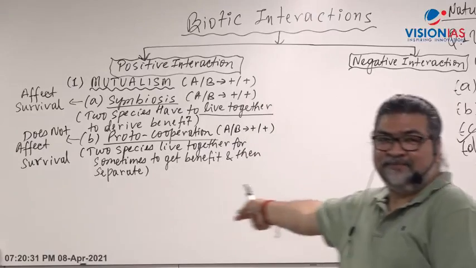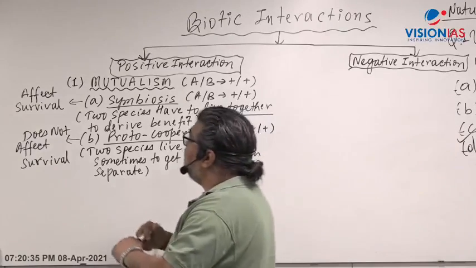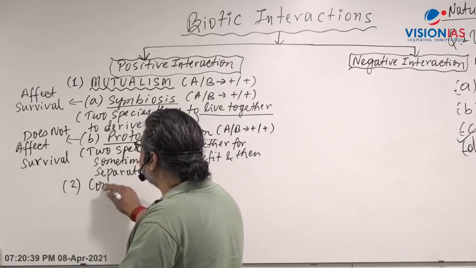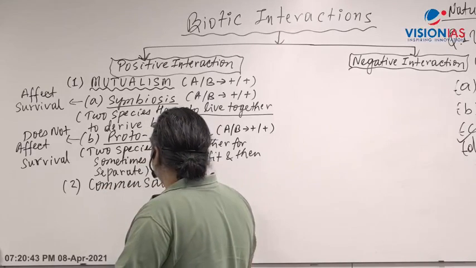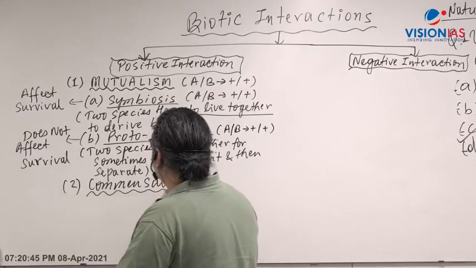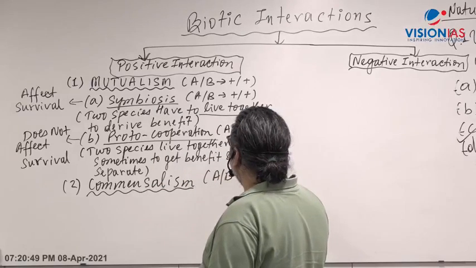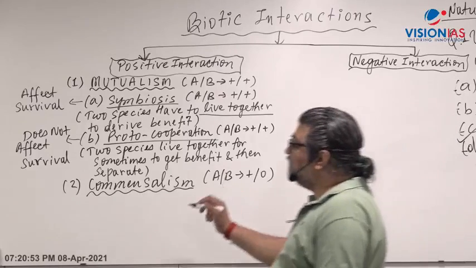Proto-cooperation is like that, right? Proto-cooperation is this kind of relation. Now comes another one, what is called commensalism. What I've already mentioned, commensalism is what? A and B, where one gets benefit, the other is unaffected, neutral. So what happens in commensalism?